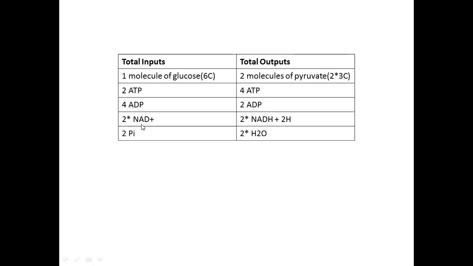There is involvement of 2 NAD positive, and they change into 2 moles of NADH plus 2 hydrogen. In addition to this, there is consumption of 2 inorganic phosphate, and there is generation of 2 molecules of water.